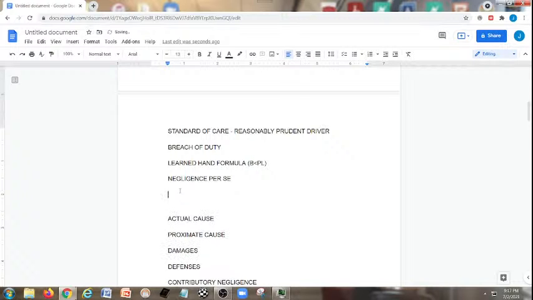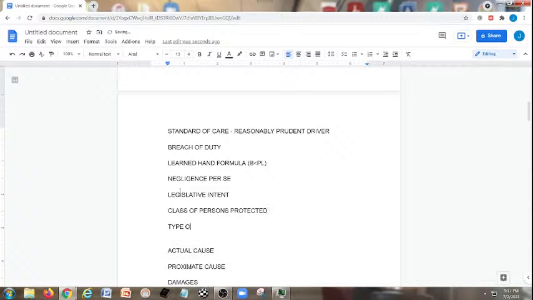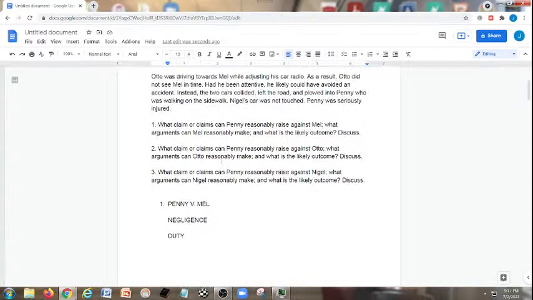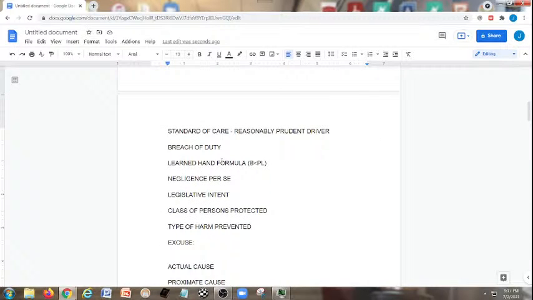So we want to make sure to talk about legislative intent, class of persons protected. Is this the type of harm prevented? And was there any excuse? This is the aspect up here that was talked about, late for an important meeting. So he's going 5 miles per hour over the speed limit because he's late for an important meeting. Not a good excuse.